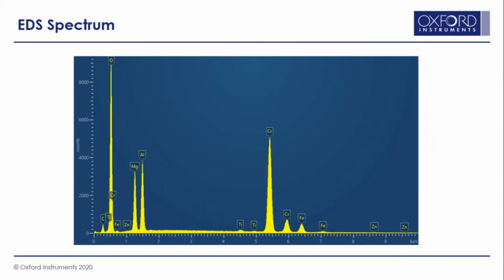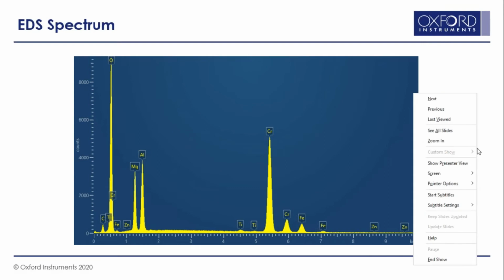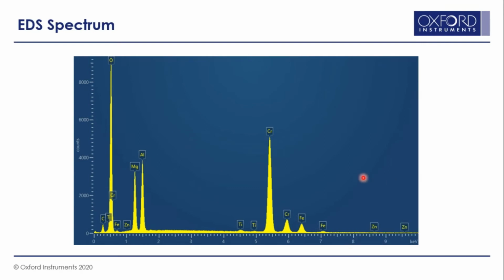And then finally, you have the resultant spectrum, which you can see here, which contains the background as well as energy lines in the form of peaks. Here you can see chromium K alpha, K beta, and chromium L lines as well. Let me just get the pointer. So you can see here the chromium K alpha, K beta, and L lines and different element energy lines present here.